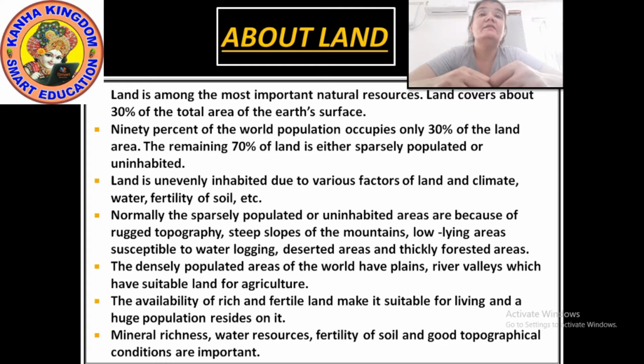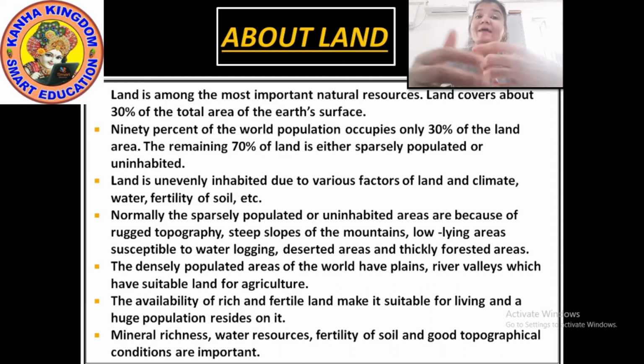Okay, and the remaining land is either sparsely populated or uninhabited. Sparsely populated means very few people are living there. Uninhabited means where nobody lives. Means we, the population living in this world, 90% of the population is living on only 30% of the land. Just think.